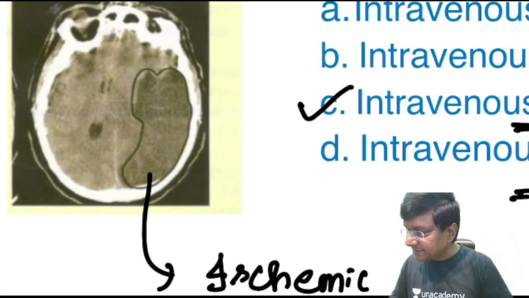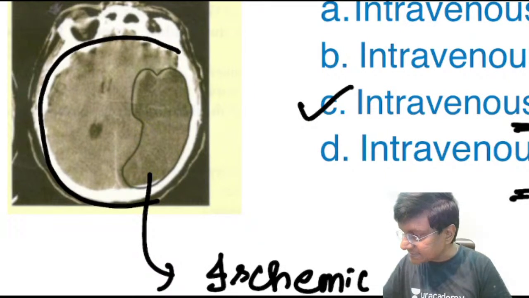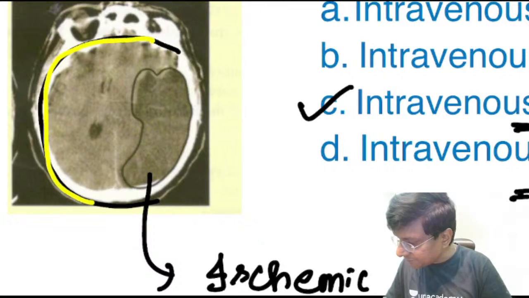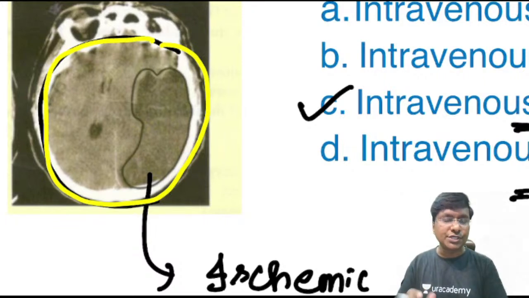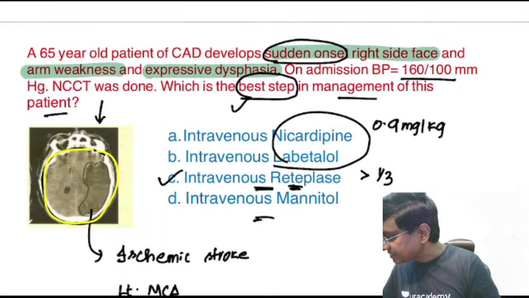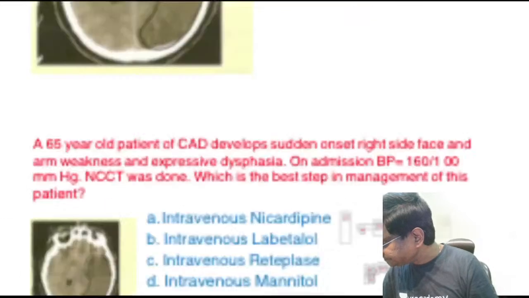If you take the entire cerebral cortex, the affected area does not look like more than one third. So the preferable treatment here is thrombolysis. Having discussed the second important image, next we'll move on to the next image.